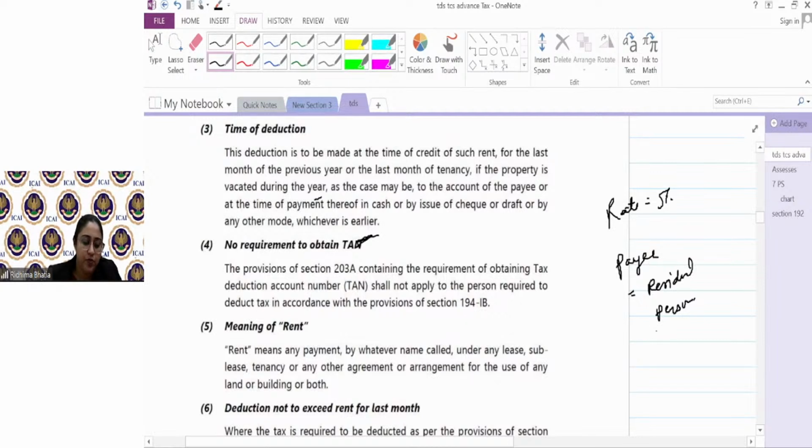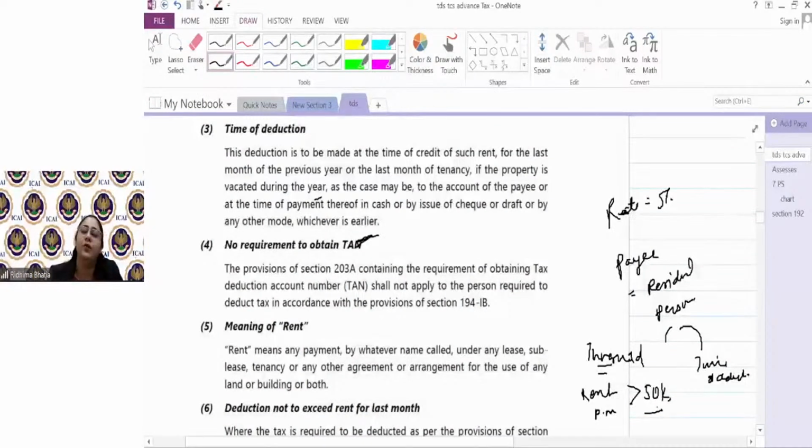अब यहाँ पे दो चीजें बहुत इंटरेस्टिंग हैं, थ्रेशोल्ड एंड टाइम ऑफ डिडक्शन. Threshold and time of deduction. Guys, threshold is that you have to deduct tax under section 194 IB only if the rent per month is more than 50,000. Rent per month is more than 50,000.